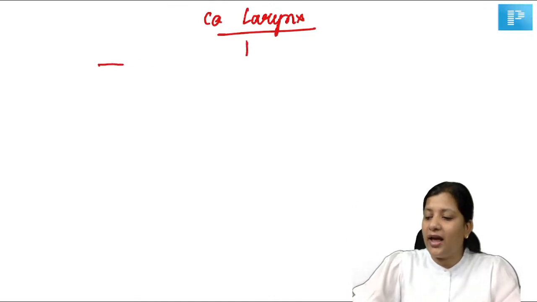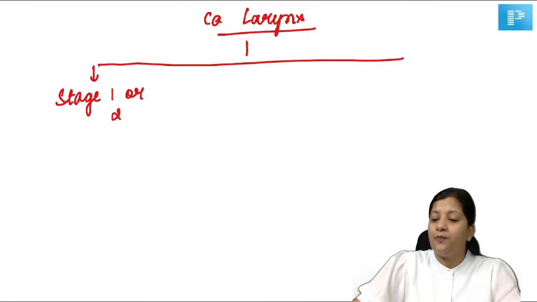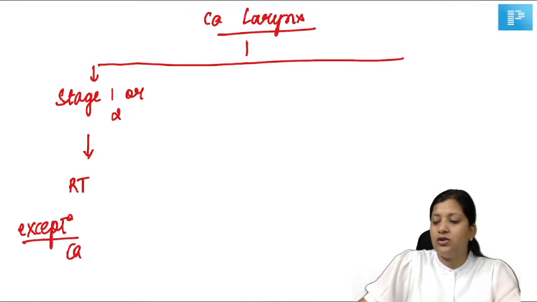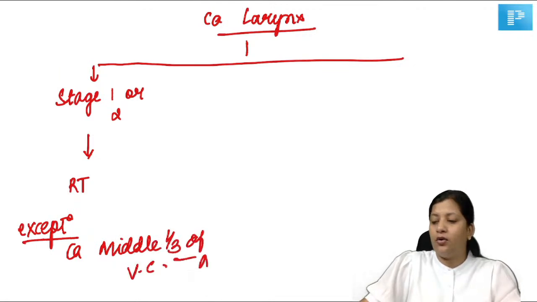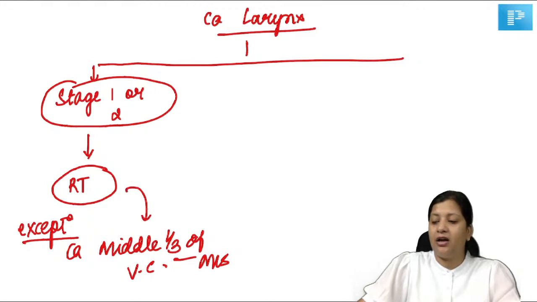So carcinoma of the larynx, if it is in stage 1 or stage 2, if there is a patient who is having a stage 1 or a stage 2 malignancy, then what will you do? The treatment of choice will be RT. Okay, radiotherapy will be the treatment of choice. There is only one exception in this. What is the exception? If there is a carcinoma of the middle third of the vocal cord, then you are going to go for microlaryngeal surgery. Okay. So for all stage 1 and stage 2 patients, what will you write as the answer? RT. What is the exception? Carcinoma of the middle third of the vocal cord, where you'll do MLS.